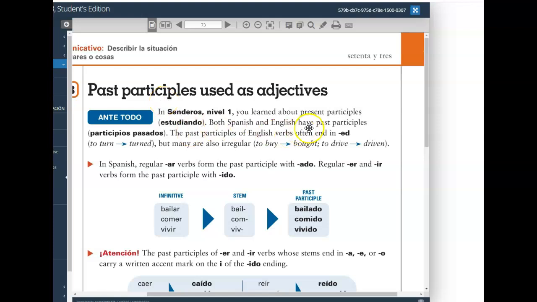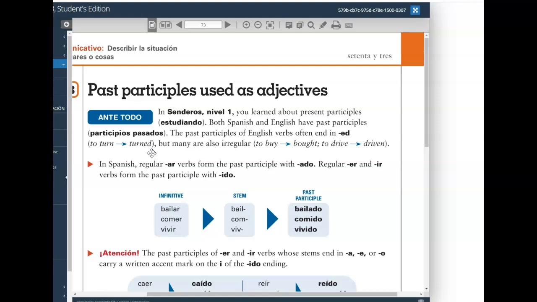In English, we can use past participles as adjectives, and past participles in English usually end with the letters ed. As you can see, the examples here,